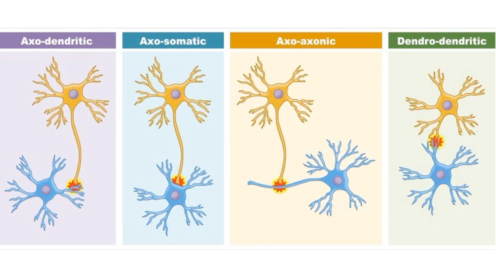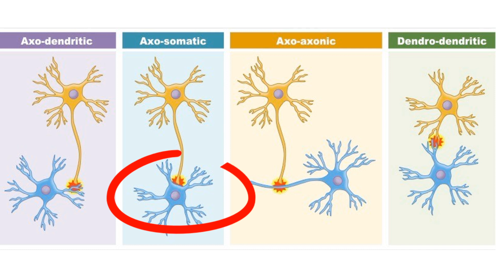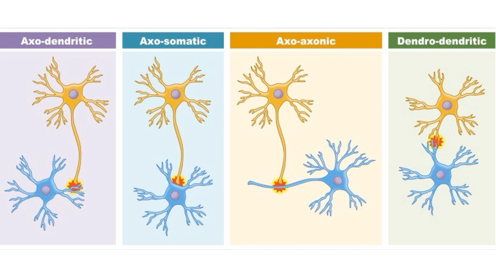Other less prevalent types of synapse are the axosomatic synapse, in which the axon of one neuron communicates with the body of another neuron; the axoaxonic synapse, in which the axon of one neuron communicates with the axon of another neuron; and the dendrodendritic synapse, in which the dendrites of both neurons communicate with each other.